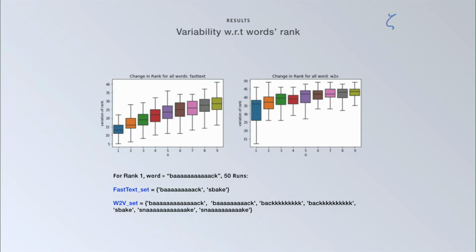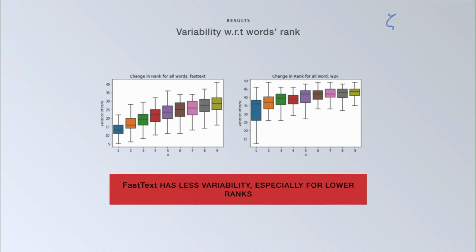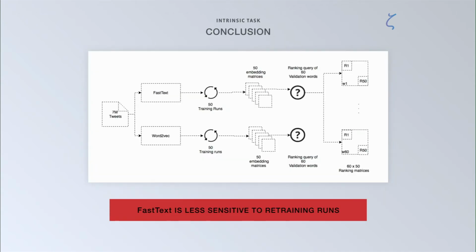But even if the list of the similar words remains the same, the words can change their ranks within this list. So in our third result, we wanted to measure the variability with respect to the word rank by measuring the number of words the fastText or word2vec algorithm will give to each rank during the 50 runs of training. Here also we saw that fastText has less variability for lower ranks than word2vec, which tends to have a high variability for all the ranks. So this intrinsic task allows us to conclude that fastText is less sensitive to retraining runs than word2vec.